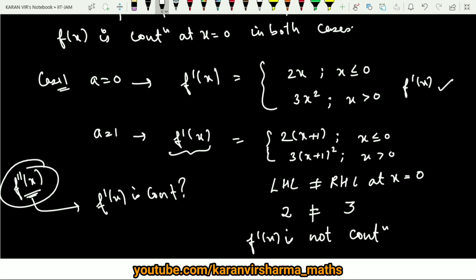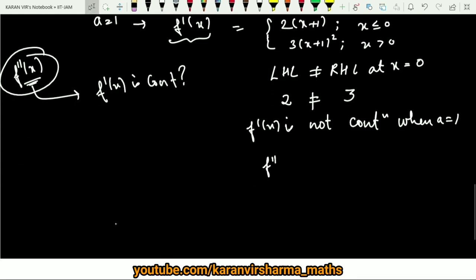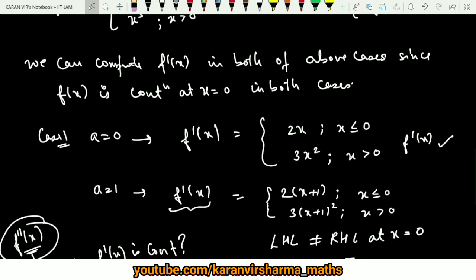continuous when a is 1, right? So then you can say that f double dash x does not exist. Now come to the other case, when a is 0.